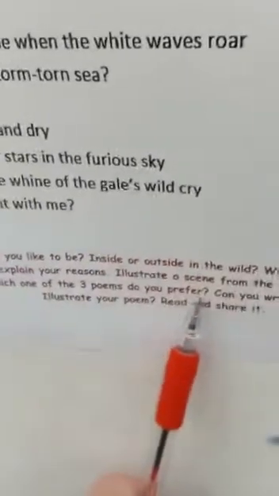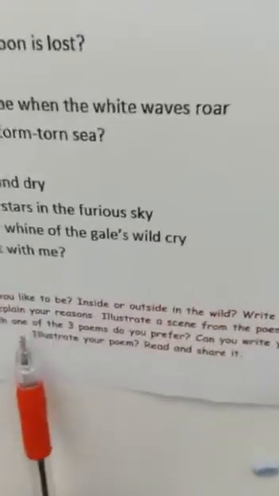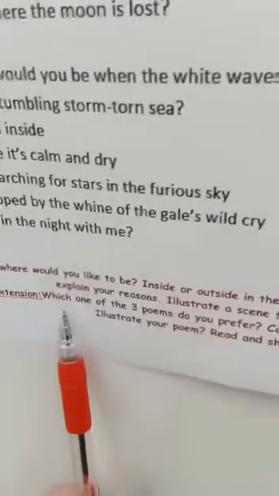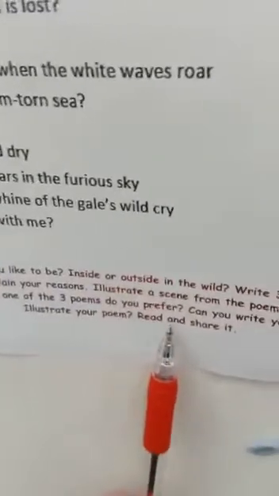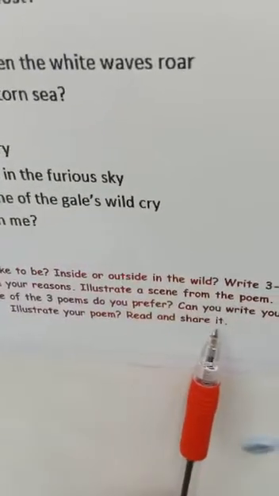And the extension, which one of the 3 poems do you prefer? Out of Where Would You Be, That Stormy Night, and Thunder and Lightning, and give your reasons. Can you write your own thunder or storm poem? Illustrate it, read it and share it.